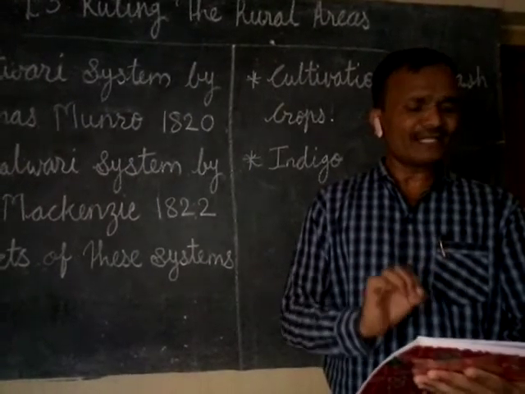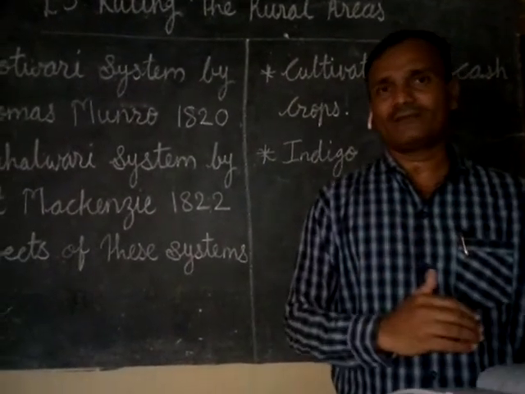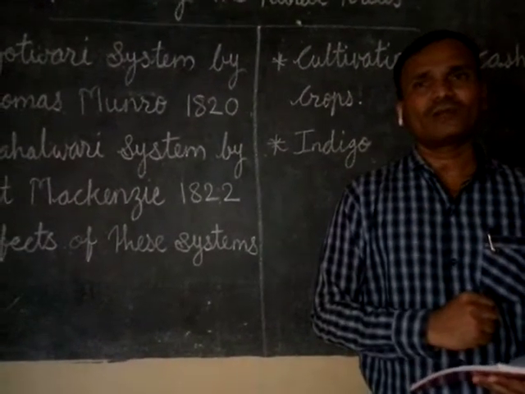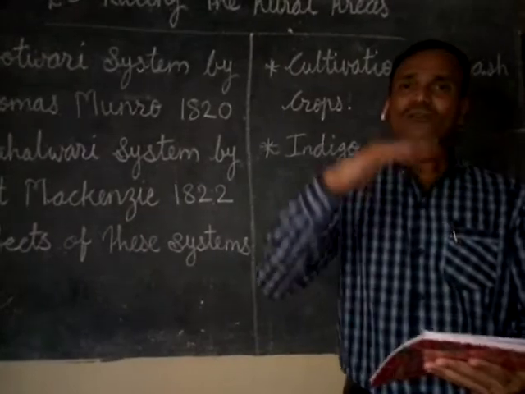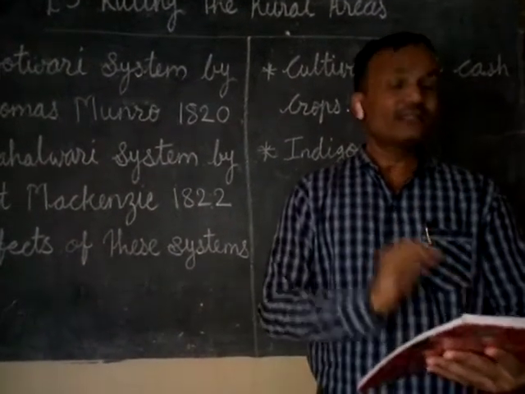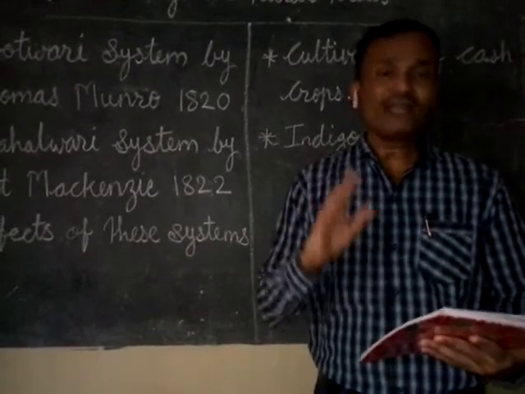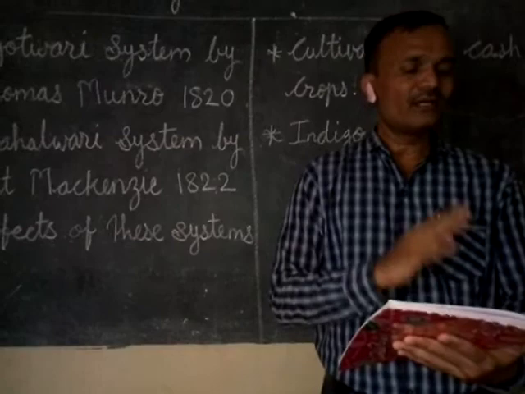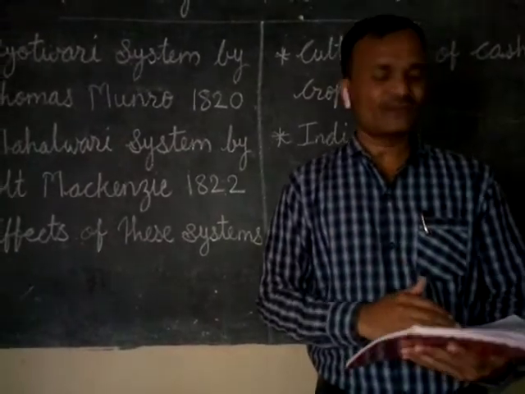Due to this practice, they used to grow more and more cash crops, so food grain production started to decline and a shortage of food supply occurred in the country. So this is the cultivation of cash crops.